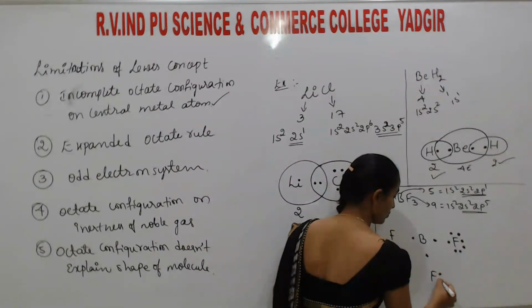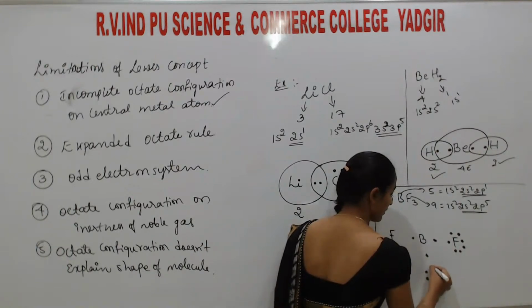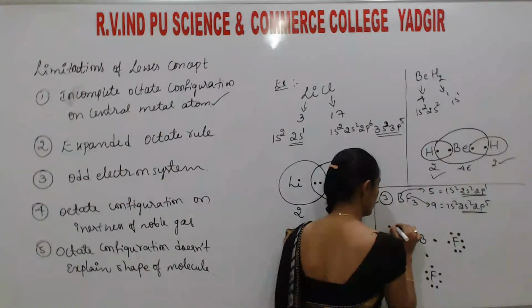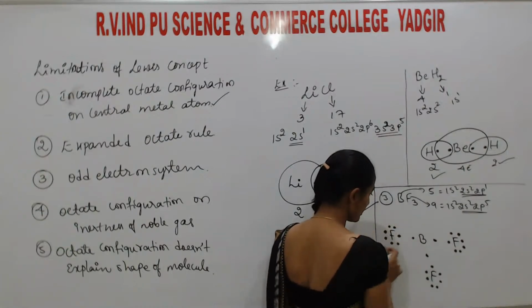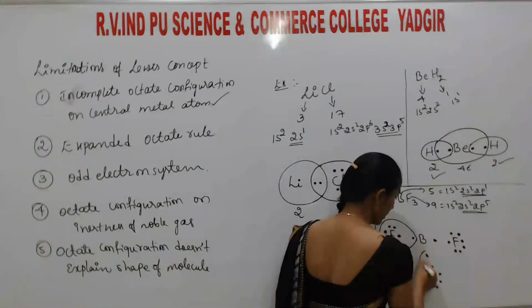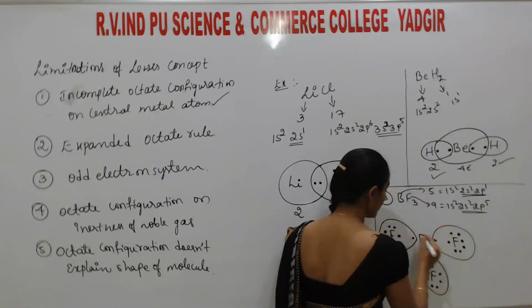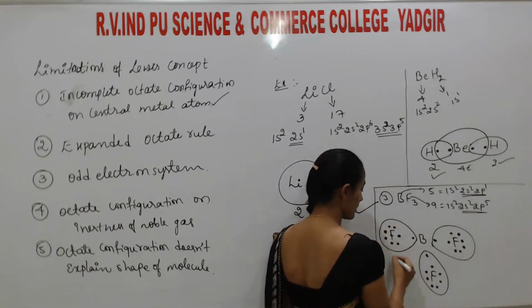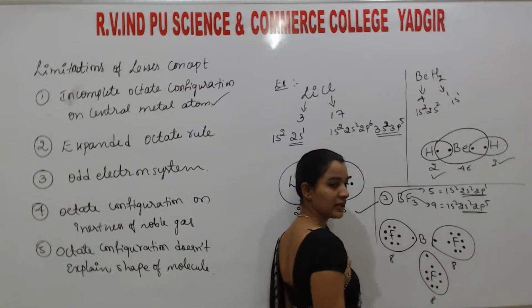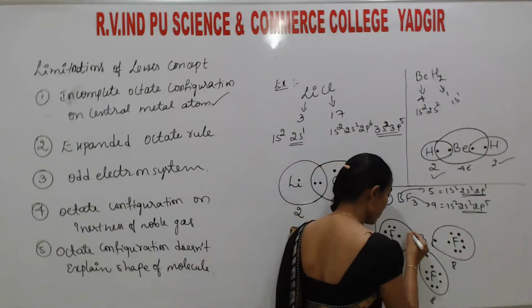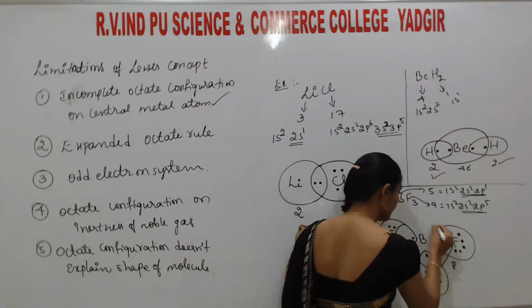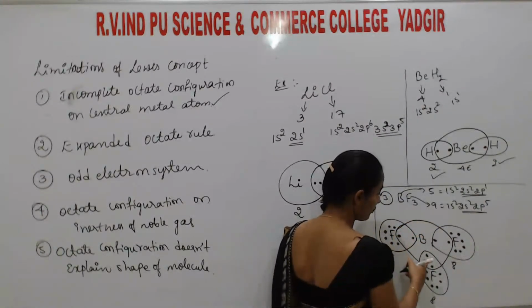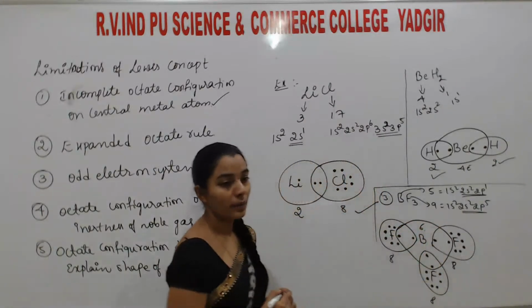Next here, 1, 2, 3, 4, 5, 6, 7. Here also 1, 2, 3, 4, 5, 6, 7. So now students, along with the bonded electron, I will simply round up these molecules. Fluorine with the bonded electron: 2, 4, 6, 8. It satisfies the 8 electron system. But if you consider this boron along with the bonded electron of fluorine, it satisfies only 2, 4, 6 electron system.